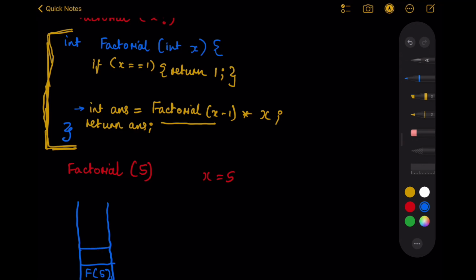A new element will be created for x equal to 4. Again 4 will land in the same function, the if condition will not be hit, and the method will be called for a smaller input. So f of 3 will be called, then f of 2, and then f of 1, right?